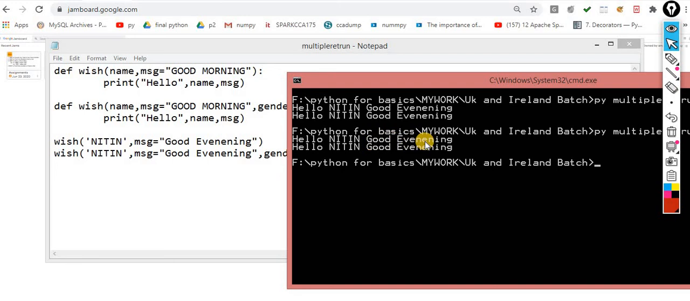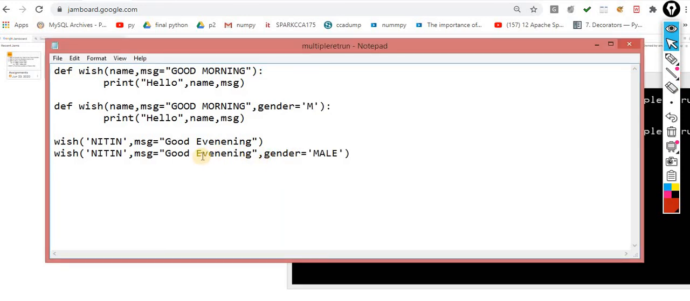Hello Nitin, good evening. In both of the cases it's taking the good evening. So it's not picking the third one. That means it calls only this function.